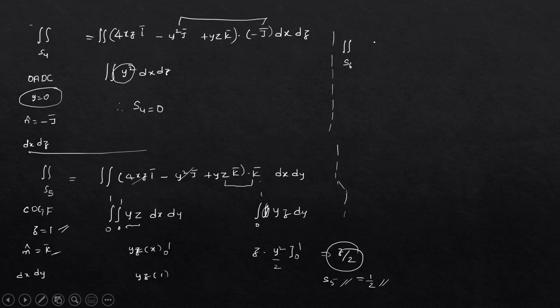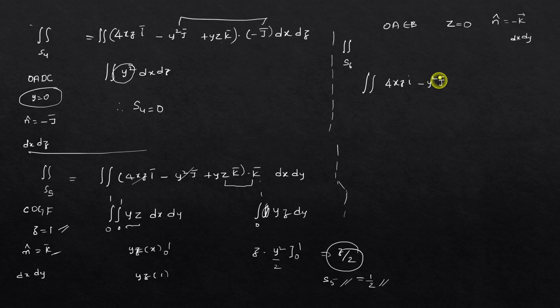The plane is OAEB, and the equation is z is equal to 0, and the n cap is minus k bar, with surface dx dy. So the double integral of F bar, which is 4xz i bar minus y square j bar plus yz k bar, dot n cap, where n cap is minus k bar, over the region dx dy.